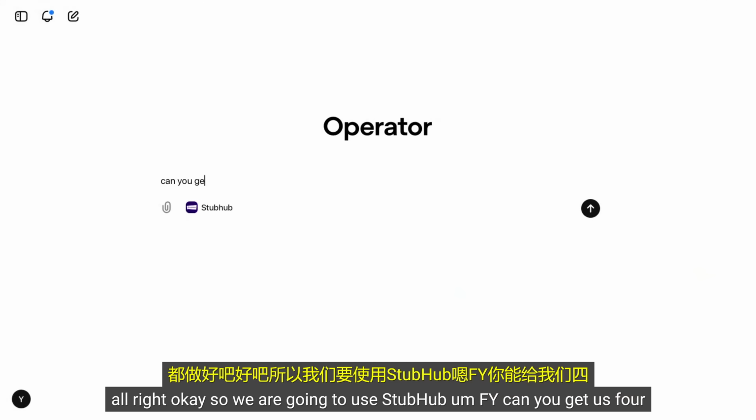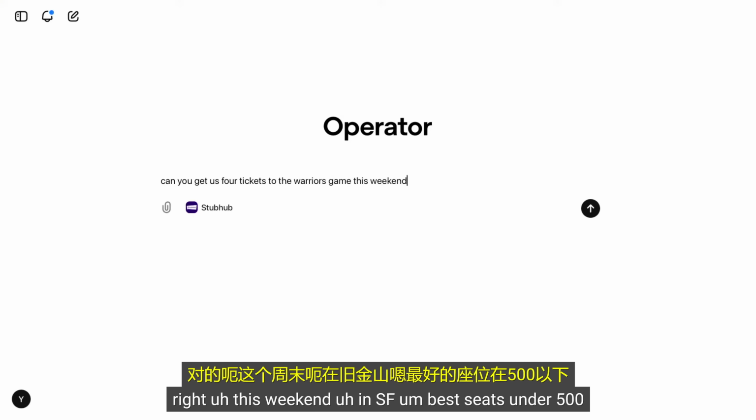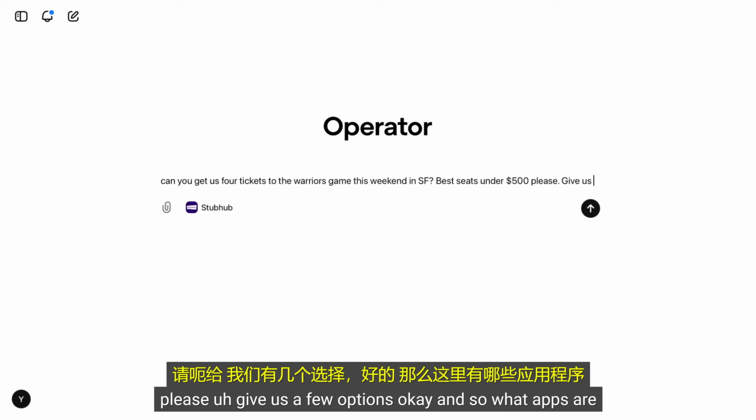All right. OK, so we are going to use StubHub. And see, can you get us 4 tickets to the Warriors game, not the Lakers game? Excuse me, you're right. This weekend in SF. Best seats under 500, please. Give us a few options.